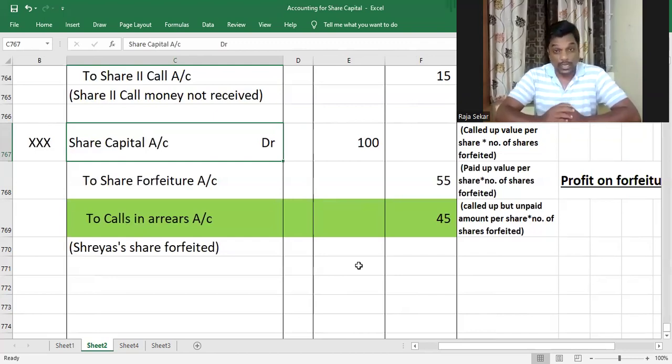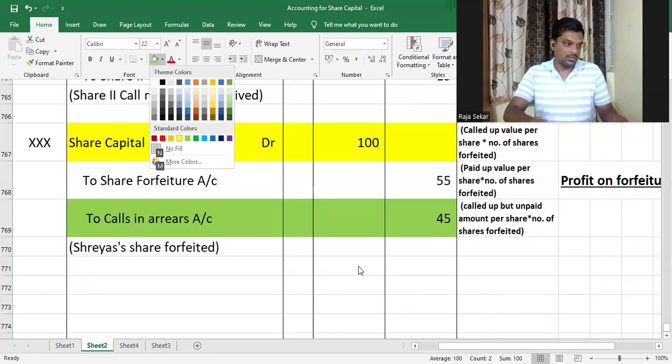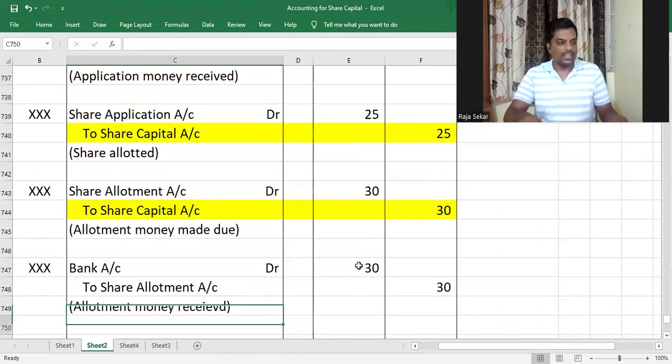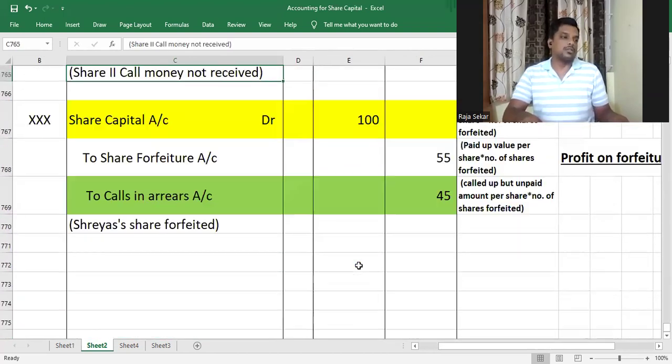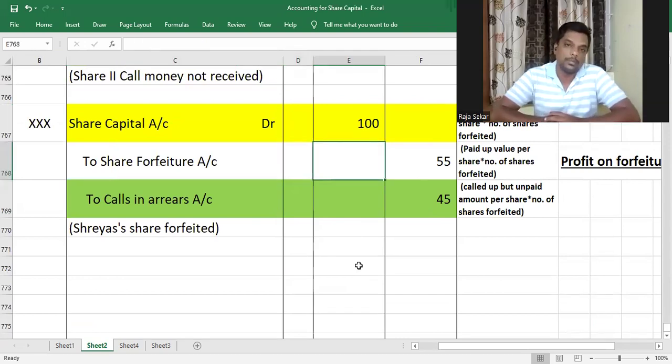And with this, we have come to the end of this video. I hope I've explained share forfeiture correctly for you with the example. As you can see, share capital account is debited with 100. That is the amount that we called up till now. And the green is the calls in arrears. And the amount credited to share forfeiture account is the amount paid.